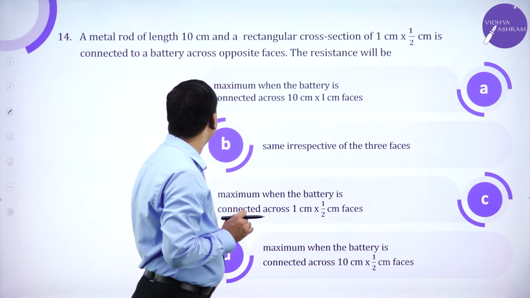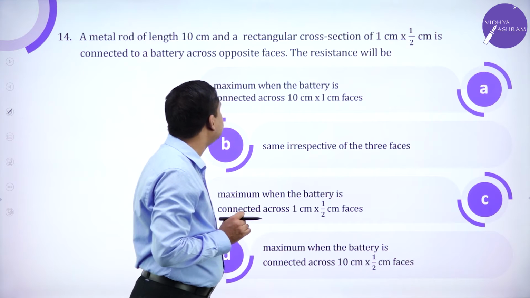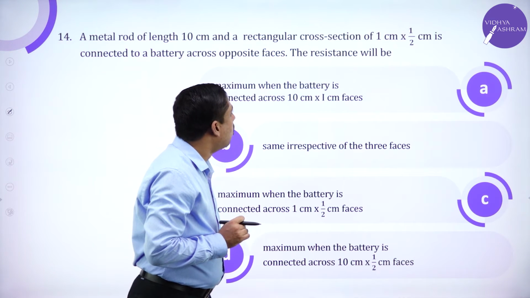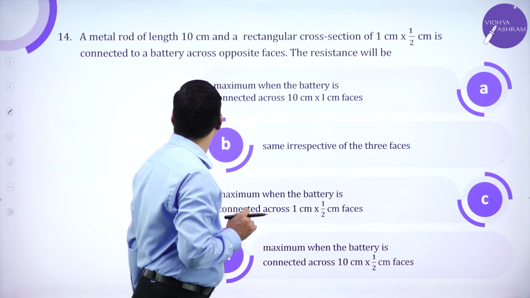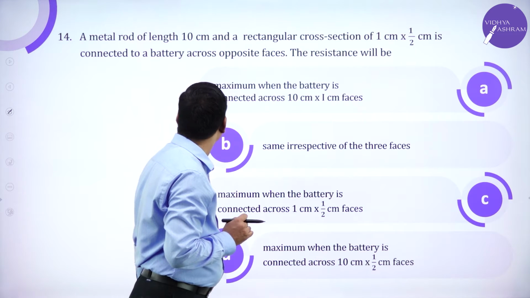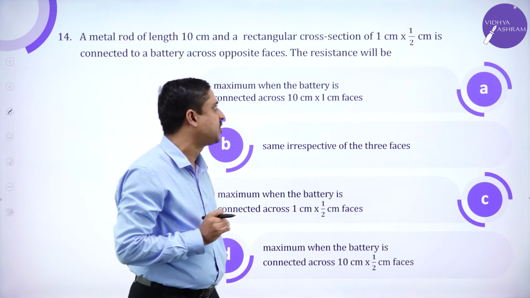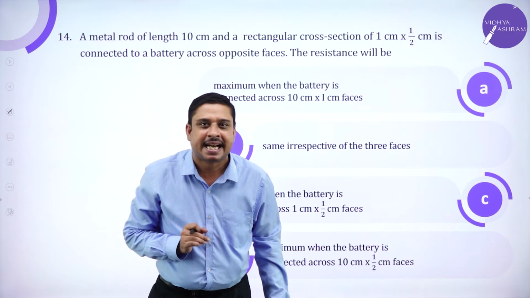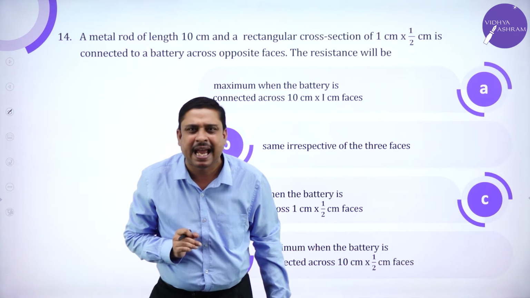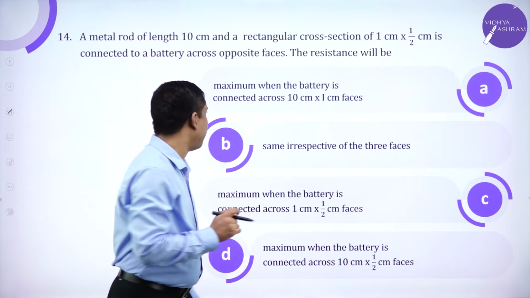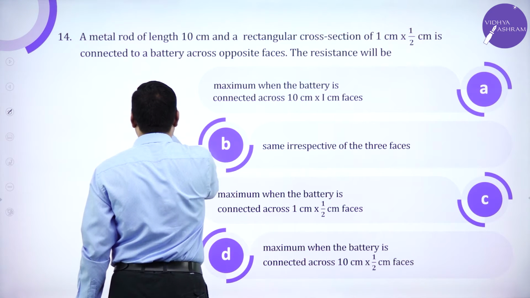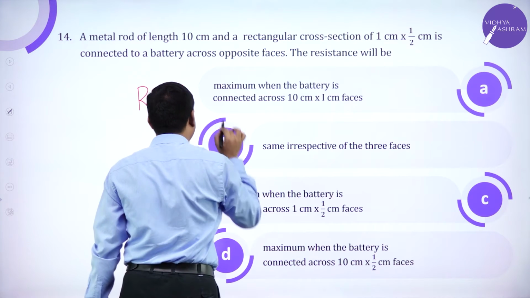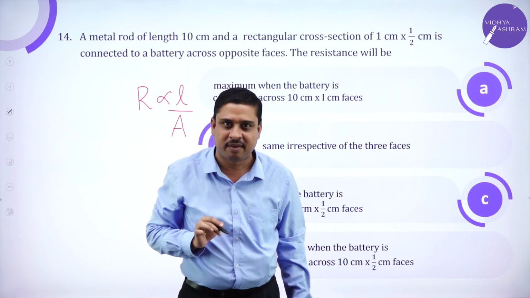A metal rod of length 10 centimeter and rectangular cross section 1 centimeter into half centimeter is connected to a battery across opposite faces. Here you are asked to relate resistance with length and area, where my theory says resistance is directly proportional to L and inversely proportional to area.